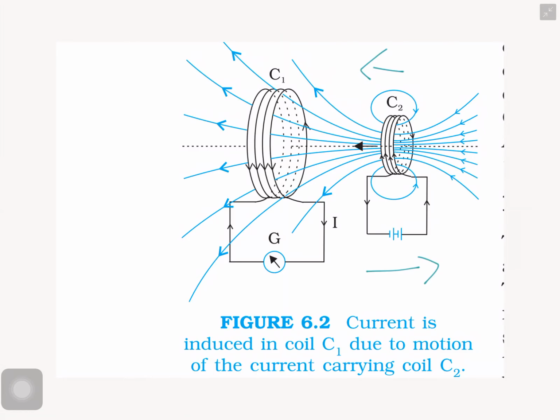That means a large deflection is produced by the speed of the movement, the relative motion between C1 and C2. If they move fast, a large amount of current is produced due to the large variation of magnetic field. This is the second experiment.